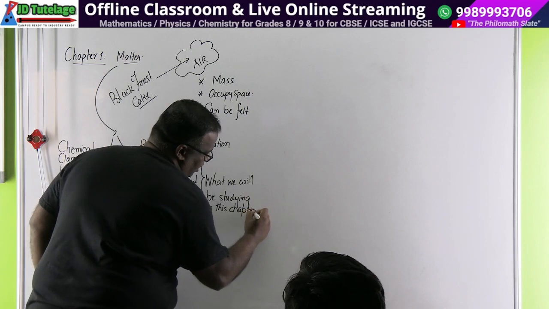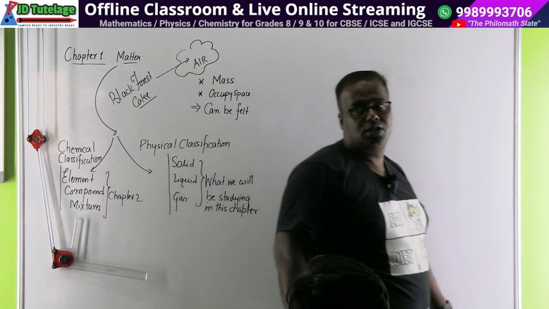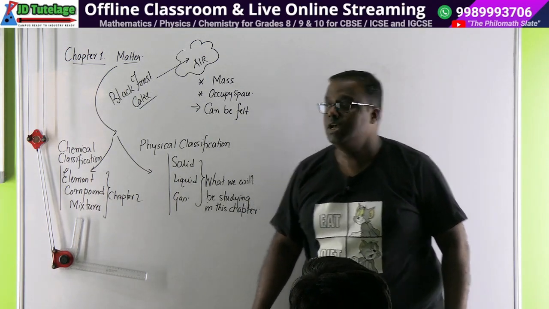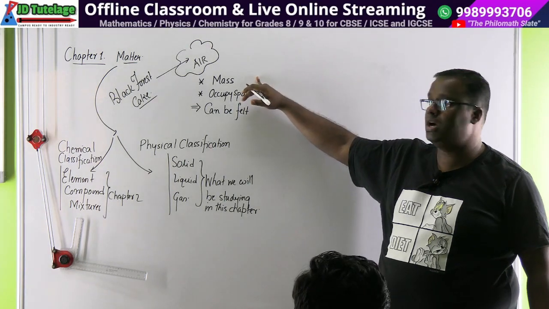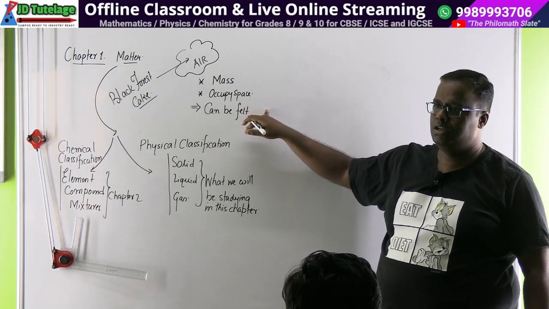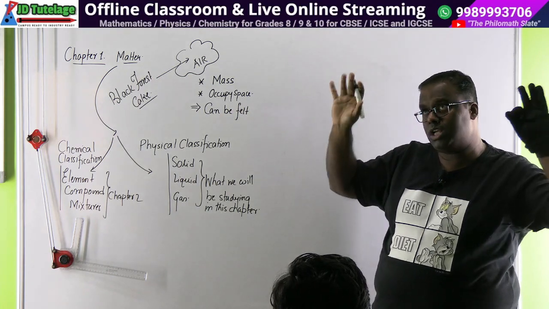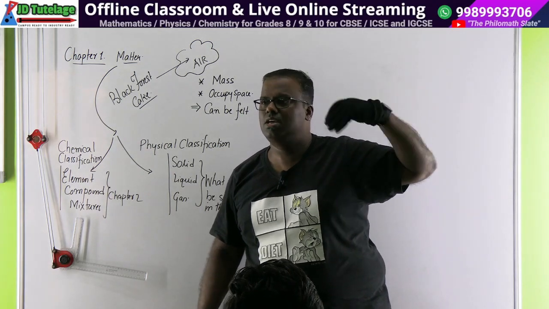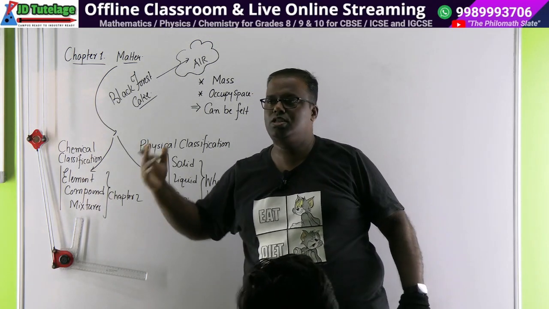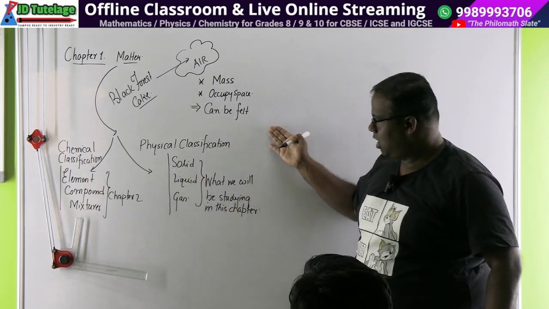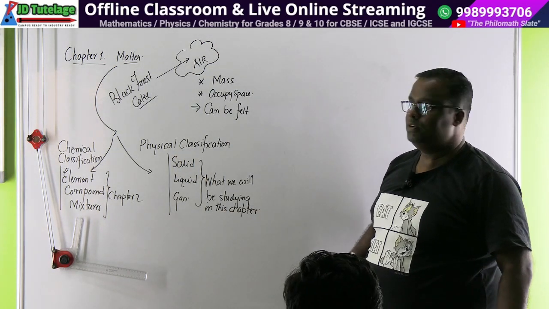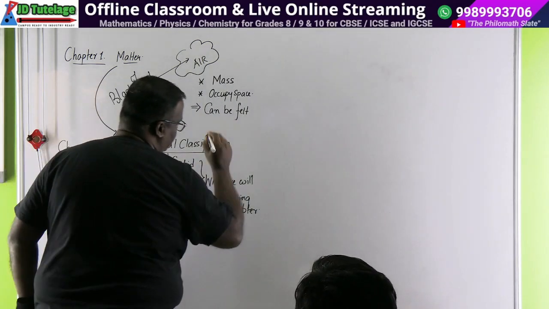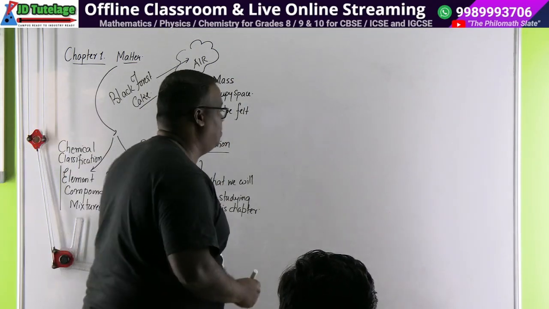So, ladies and gentlemen, have you understood what we have said so far? We're talking about matter. Everything in this universe is composed of matter. Matter is anything that has mass, occupies space and can be felt. Matter can be studied under two broad classifications: chemical classification and physical classification. Chemically, matter is classified as elements, compounds, mixtures, and physically as solid, liquid, gas. In this chapter, our point of interest would be the physical classification. We will talk about the rest later. In chapter 2, we will be going here.